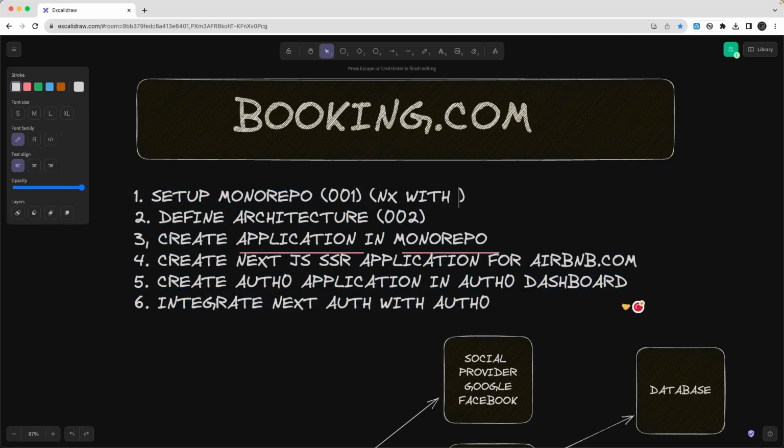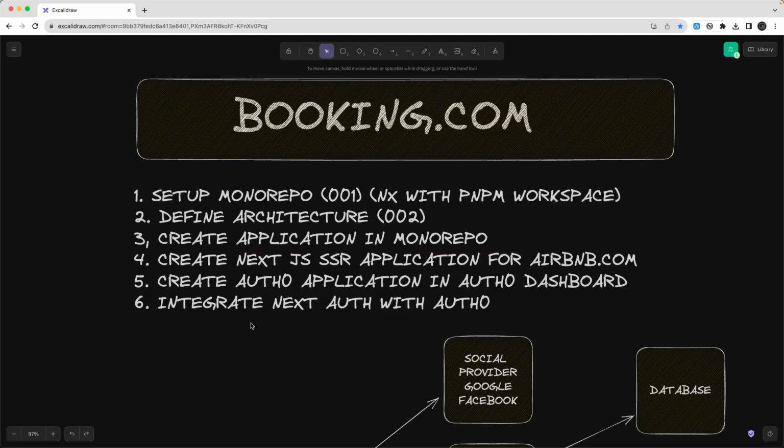with PNPM. I will talk about that in detail, because I created one Udemy clone and we are going to use the same kind of setup. I'm going to patch the content here on how to baseline a monorepo. That monorepo can be for booking.com, Udemy, Airbnb, Uber Eats, Swiggy clone, anything, right? It's all about how you baseline the structure. Then you can define what you want to put inside applications or packages.